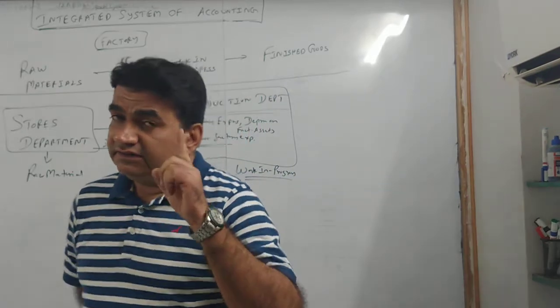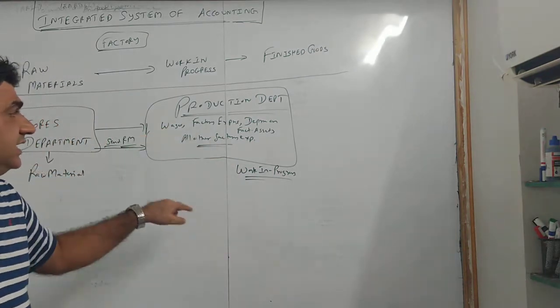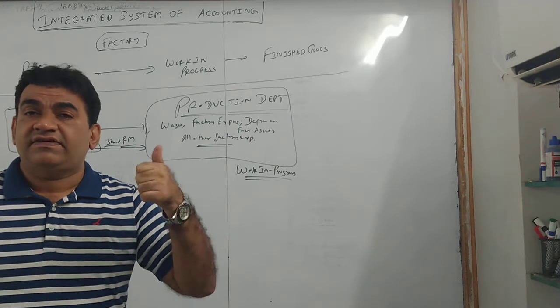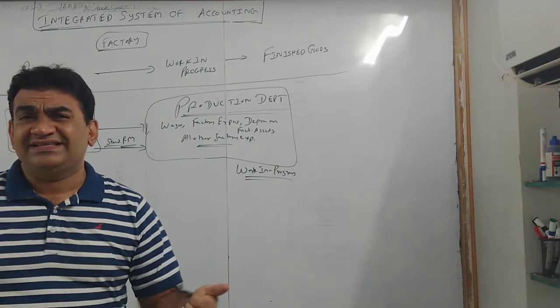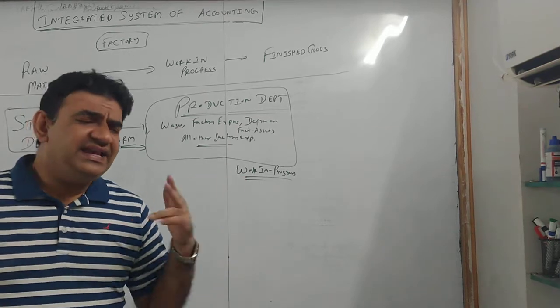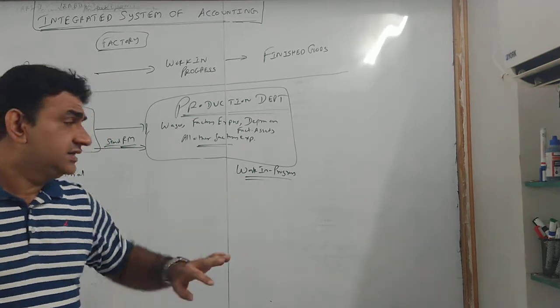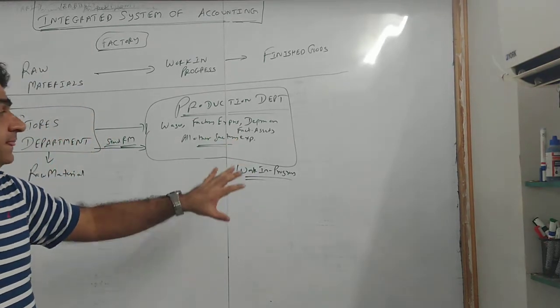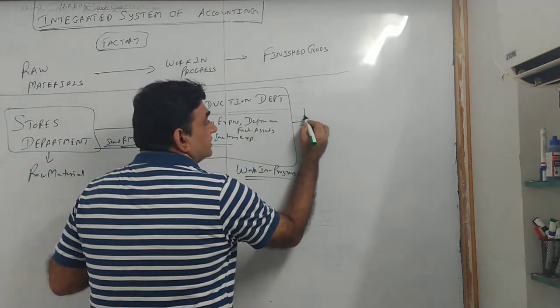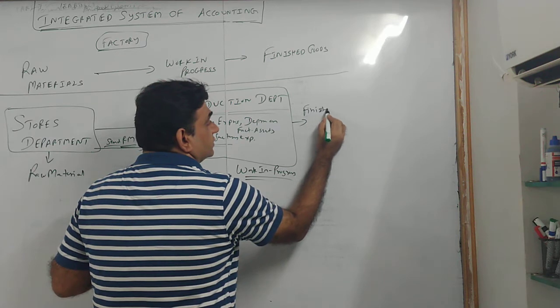So, in the factory processing takes place and you have to incur expenses like wages, factory expenses, factory supervisor's salary, depreciation on factory assets, or any type of factory expenses. Processing is done and then the goods are produced, that is finished goods.